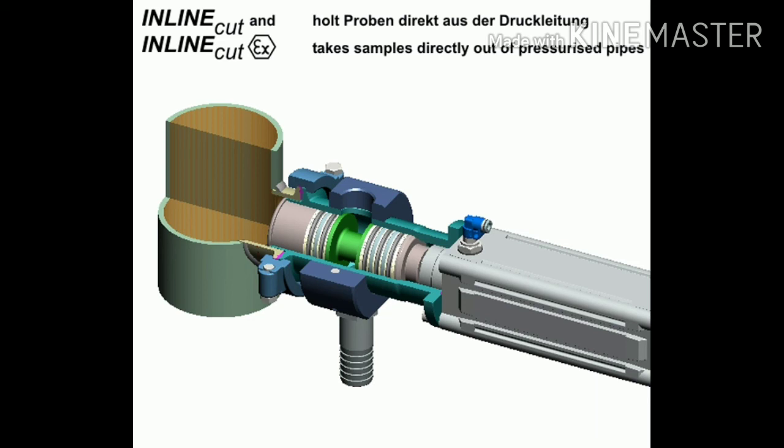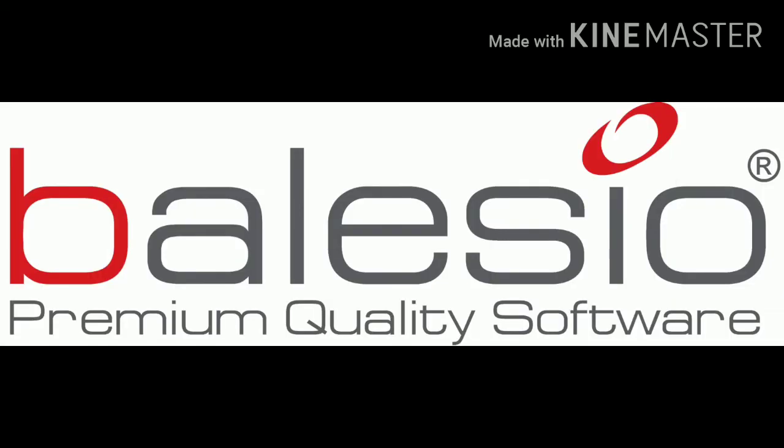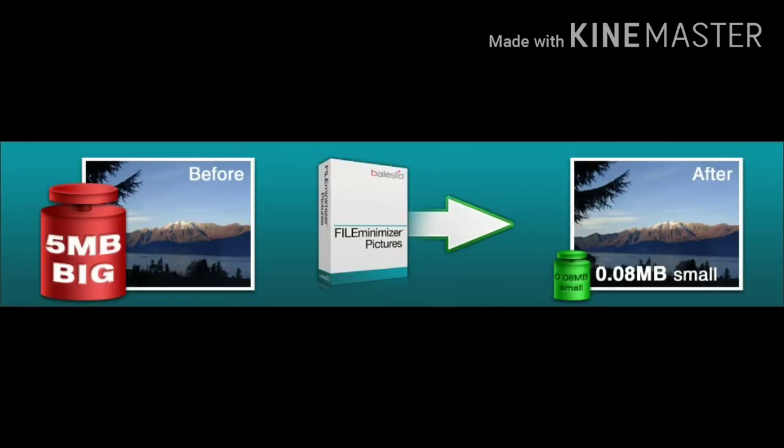So let's see some examples of compression software. First, WinZip, WinRAR, and 7-Zip are some examples of compression software. Many other compression softwares are also available on the internet. You can search and you can get it. So these are the examples of compression software. It is very useful whenever you are having very low storage space.